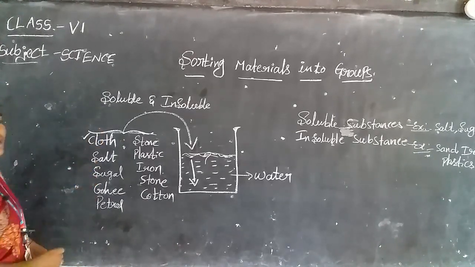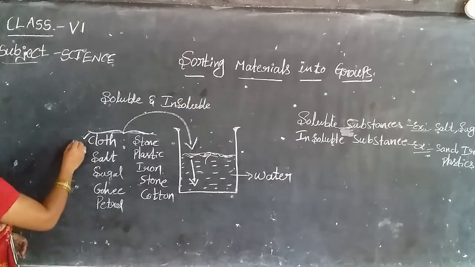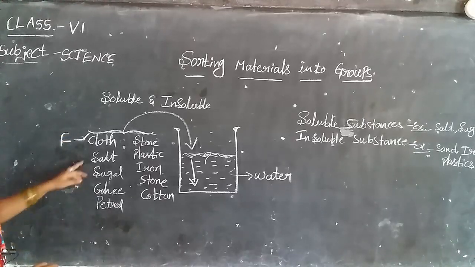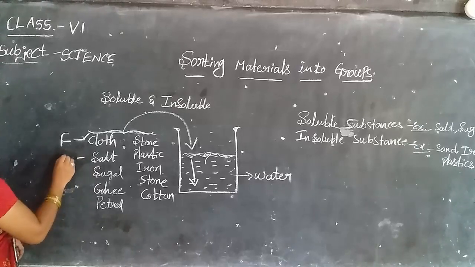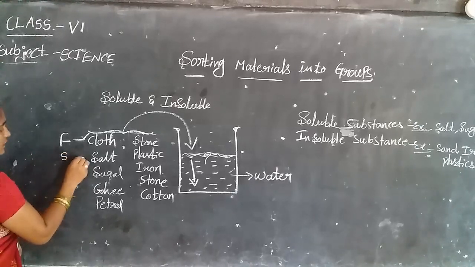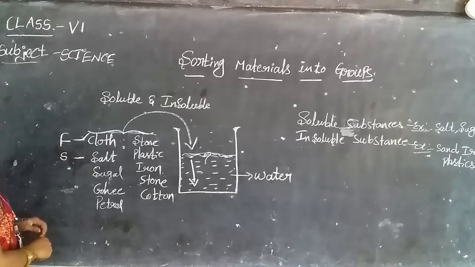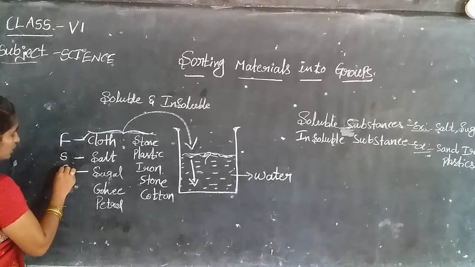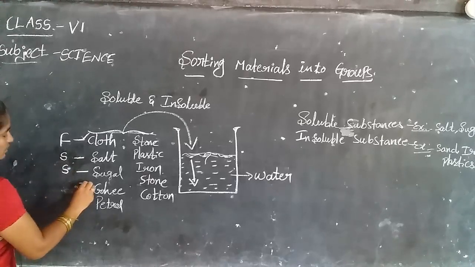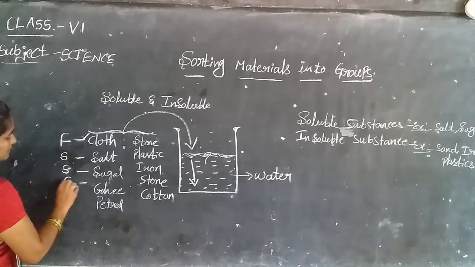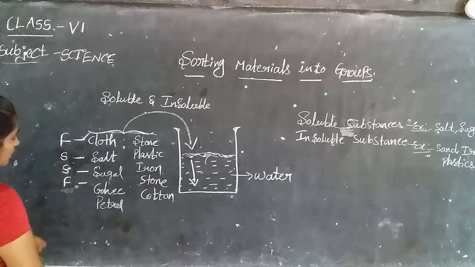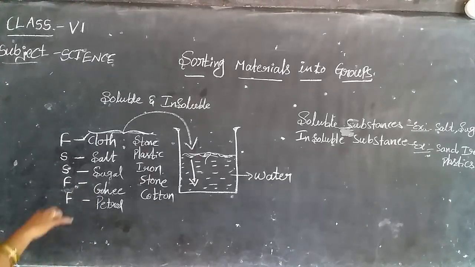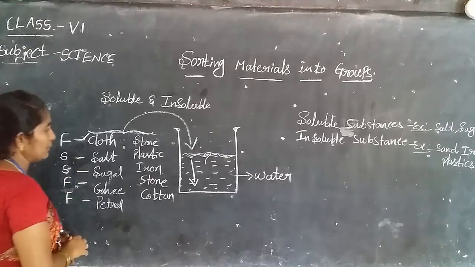See that cloth is floating, means F. Next, salt is soluble, means S. Salt is soluble in water. Sugar is also soluble in water. Ghee is floating in water. Petrol is also floating on the water.